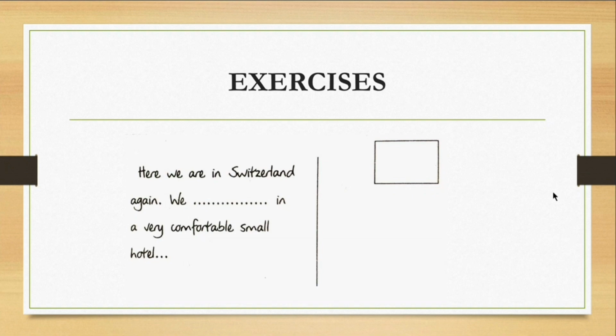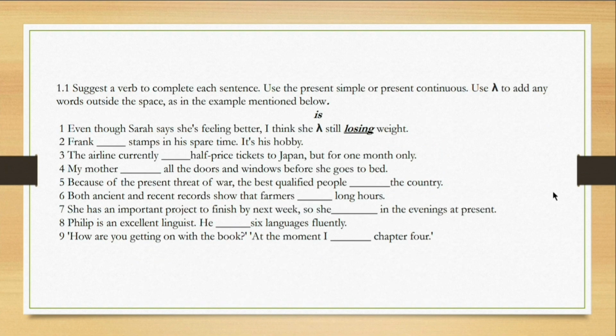So here is an exercise for you. Let me tell you, you have to do it all on your own because I've already introduced you to both the tenses in front of you, that is present simple and present continuous. So what you have to do is use lambda to fill in the sentences if you feel like, and you have to use present simple and present continuous tense with the verb and complete the sentences. First one I've done for you. The rest you have to do on your own.